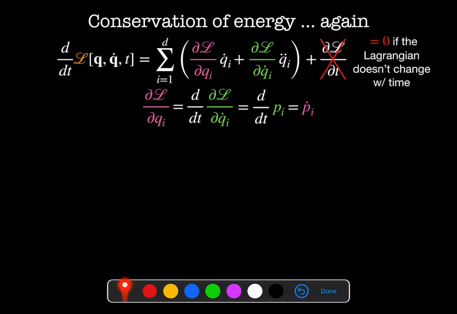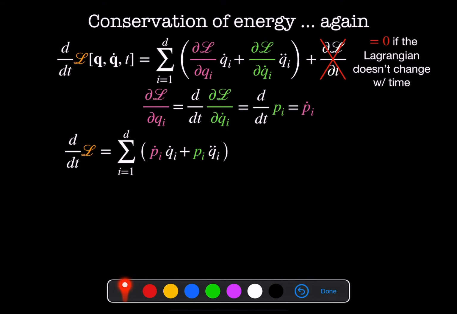This tells us that d/dt of pi, my conjugate momentum, is equal to pi dot. ∂L/∂qi is equal to pi dot, and ∂L/∂qi dot is equal to pi. These are the identities we're going to plug in.